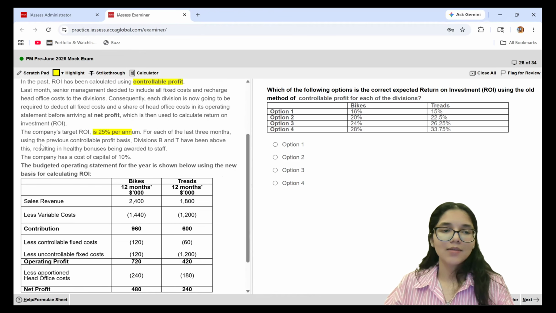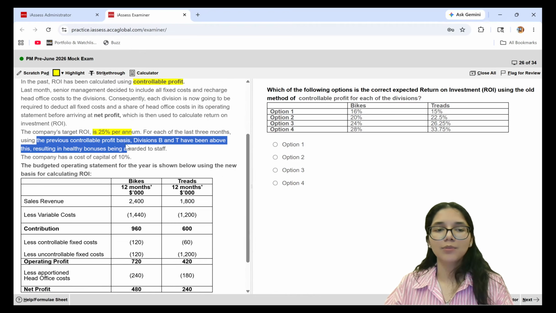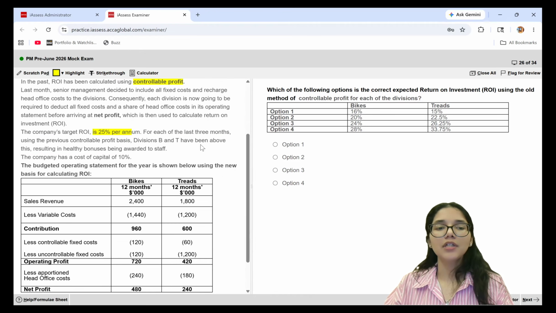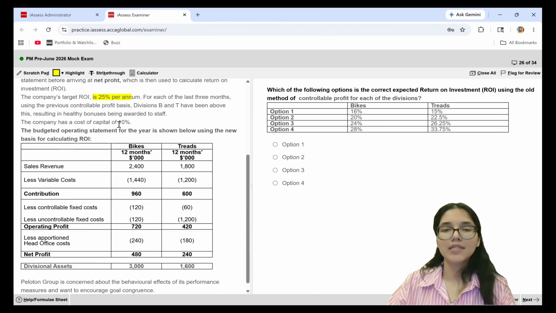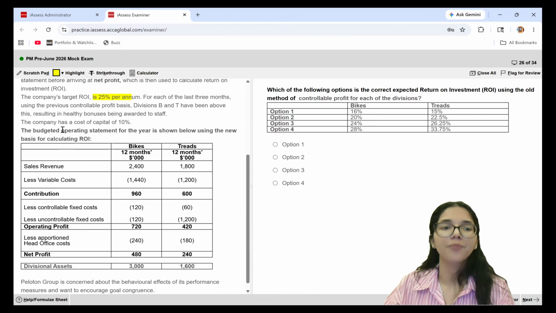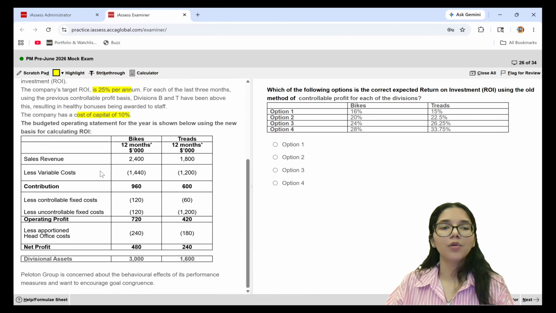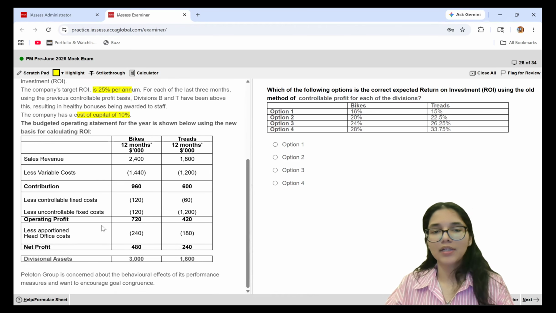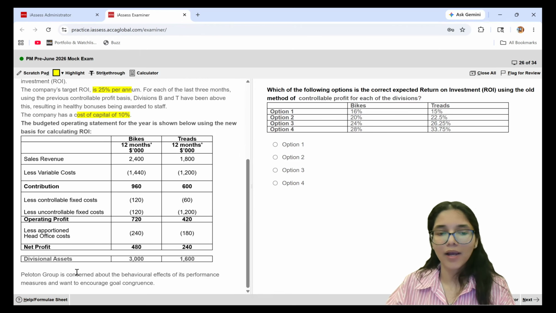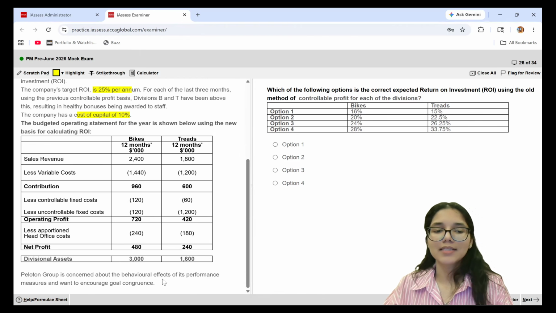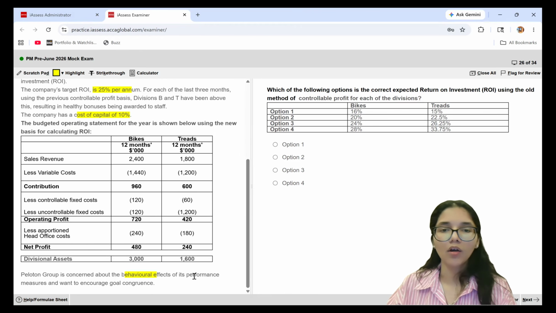For each of the last 3 months, using previous controllable profit basis, division T and B have been above this, resulting in healthy bonuses that were being awarded to the staff. The company has a cost of capital of 10%. The following is the budgeted operating statement given to us using the new basis for calculating the ROI. Further, Peleton Group is concerned about the behavioral effects on its performance measures and wants to encourage goal congruence.